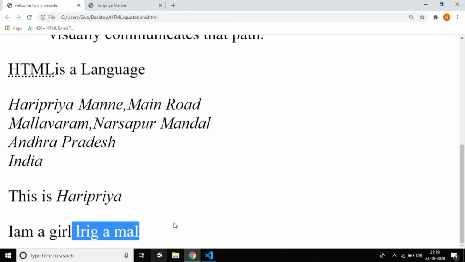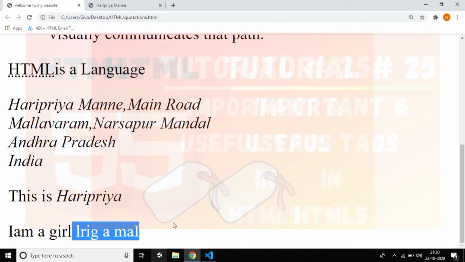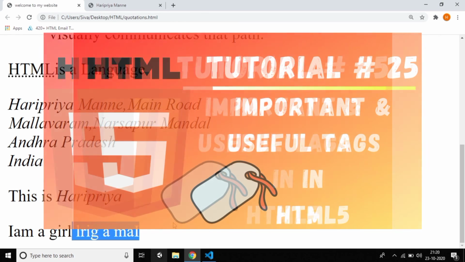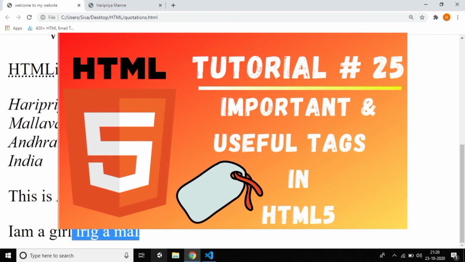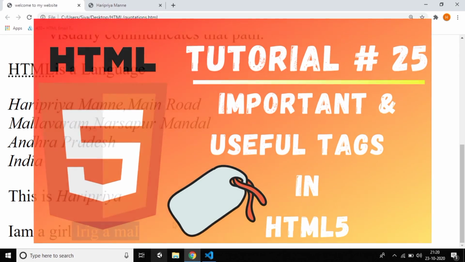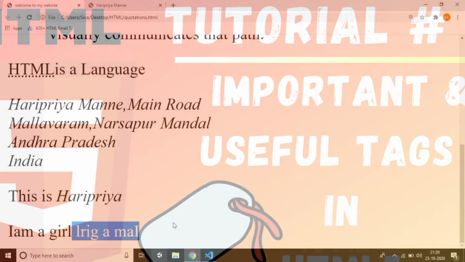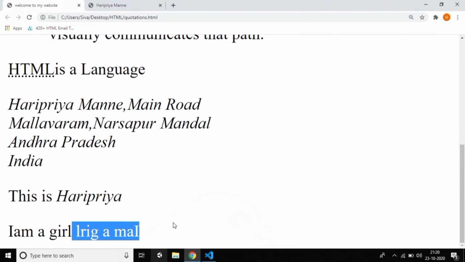I hope you enjoyed this tutorial. You have learned many tags up to now. It's of course a long journey. I think this is the 24th tutorial. I'll come with another tutorial called important tags and other useful tags, mixing in any tags I have not discussed in any tutorial so far, like the mark tag and many other tags that are available. If you want to use them in your HTML code and your website, I want to discuss these important tags in the upcoming tutorial.